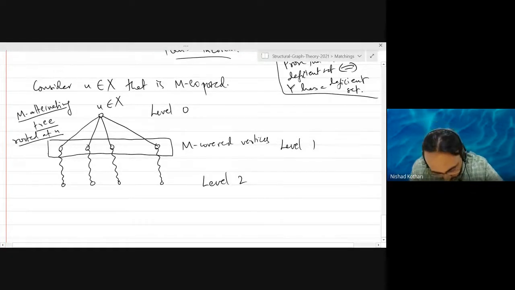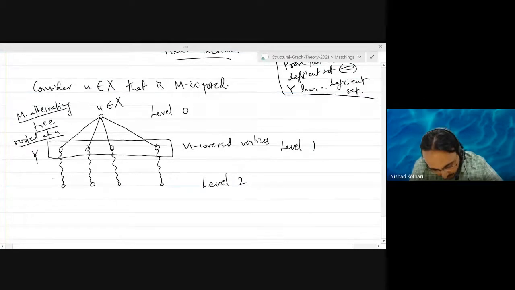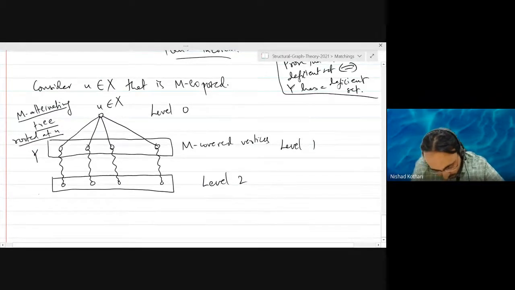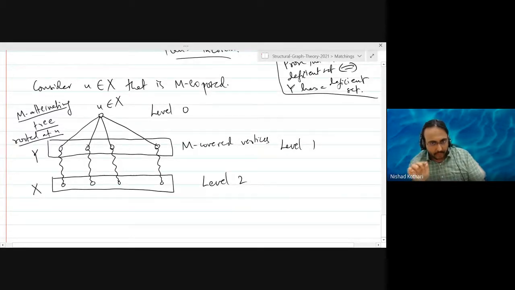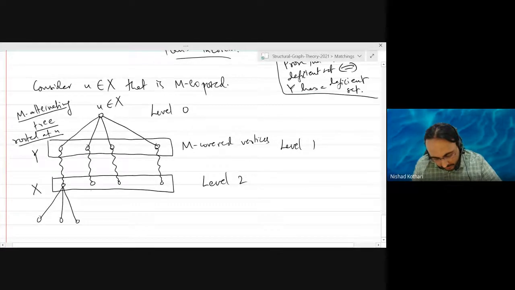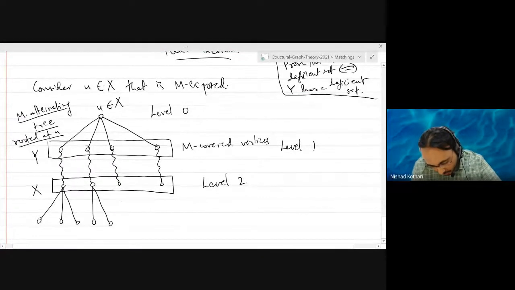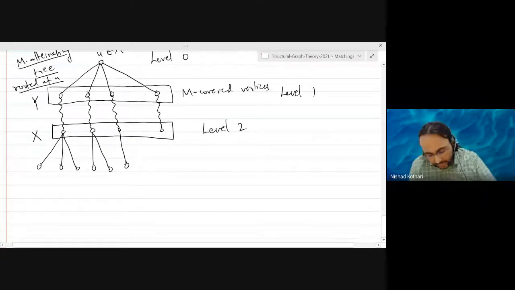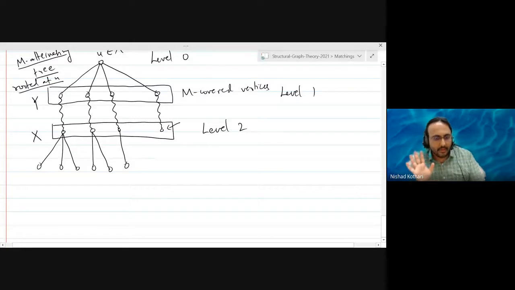So when you look at level 1, these vertices are not in X. These vertices are in Y. And then level 2, these vertices are all in X, right? Now when you reach level 2, so whenever you reach an even level, you take all the edges that are not yet covered in your tree. There could be more edges, something like this, and maybe all the edges go back into the tree. Then we can't take those edges because we'll get a cycle.